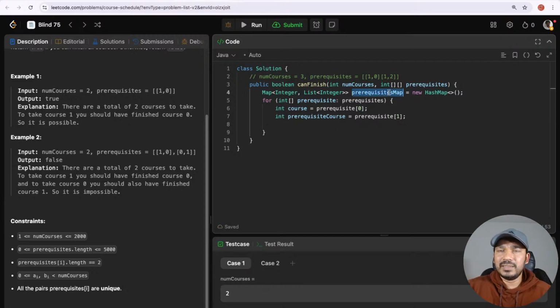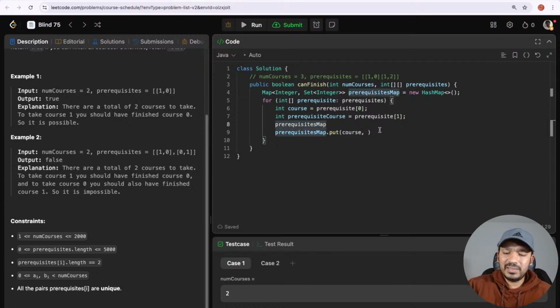So now we need to add it to the prerequisite map. For the prerequisite map we need to add a hash set. Let's make this a set of integers instead of a list, because we don't care about the order in which those dependencies are laid out. So prerequisite map dot put if absent: for this course, if there is no set, let's create a hash set here.